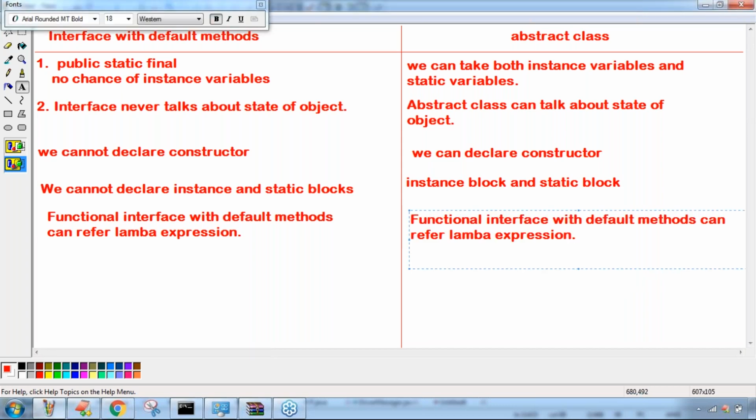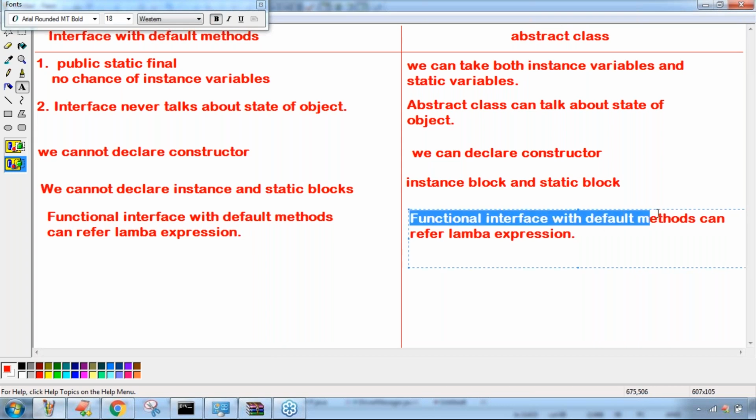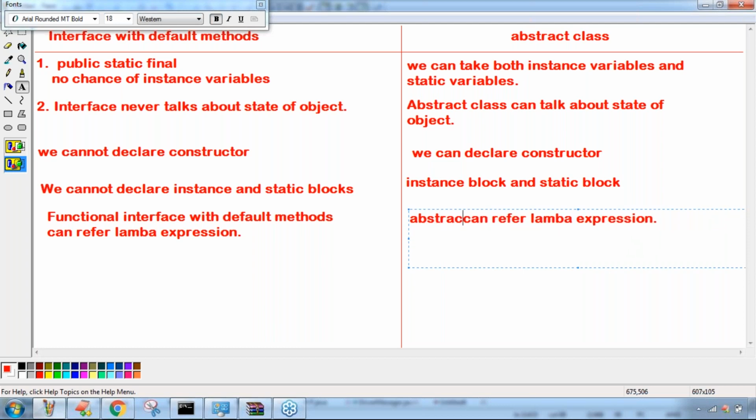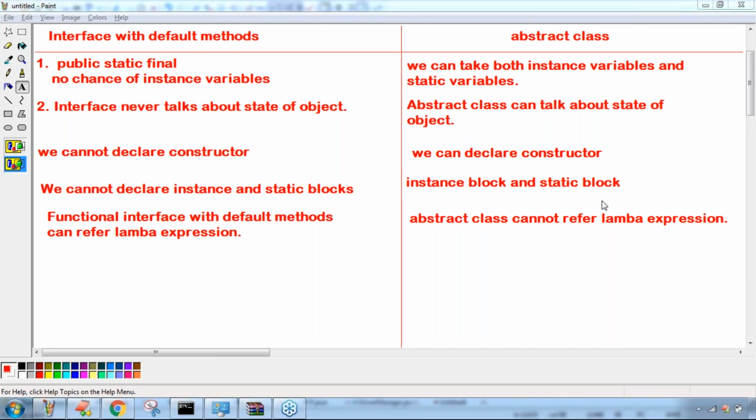So here, a functional abstract class never refers to a lambda expression. Remember this one: an abstract class can't refer to a lambda expression. The lambda expressions concept is applicable only for interfaces, but not for abstract classes. That interface should be a functional interface. What is the meaning of functional interface? An interface which contains at least one abstract method is called a functional interface.